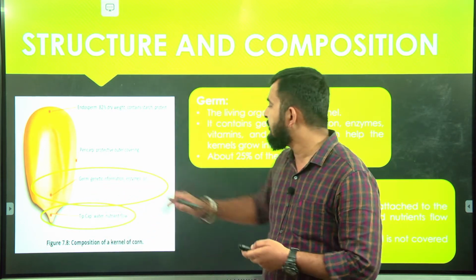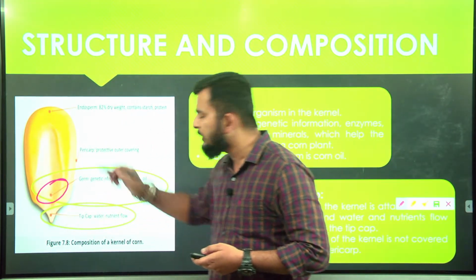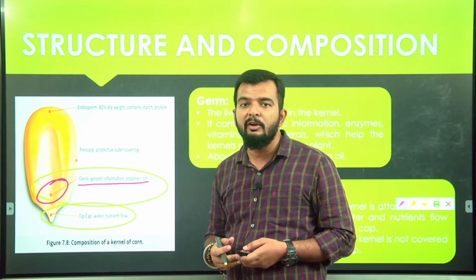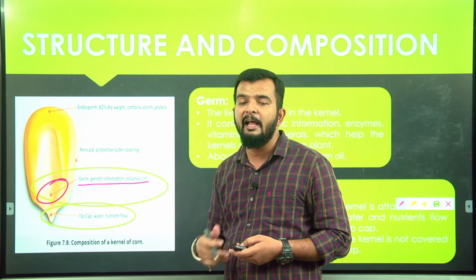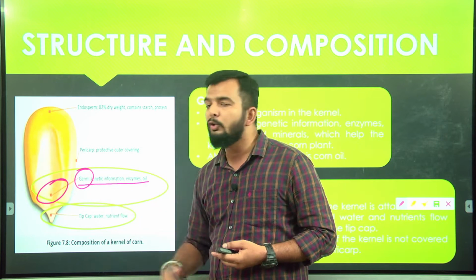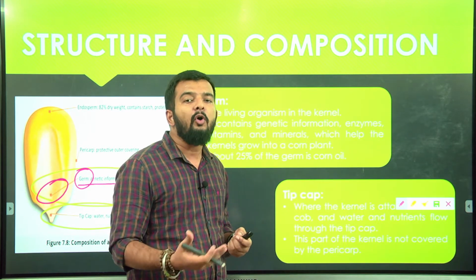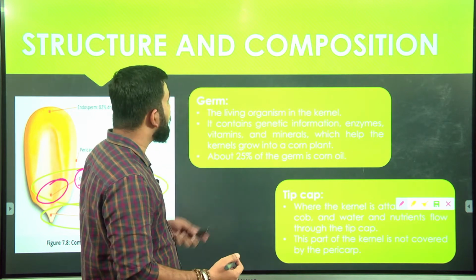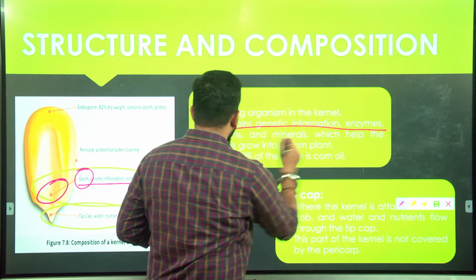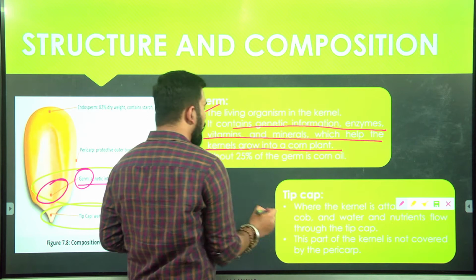So here you can see the germ in this figure. It is present in this region of the grain. The germ contains the genetic information of the seed or of the plant, and it helps the plant to grow. Whenever germination occurs, it is the germ which grows into the plant. The germ also contains a huge amount of oil and lipids. The living organism in the kernel is the germ. It contains genetic information, enzymes, vitamins, and minerals which help the kernel grow into a new corn plant.